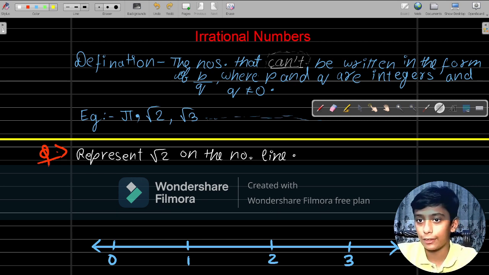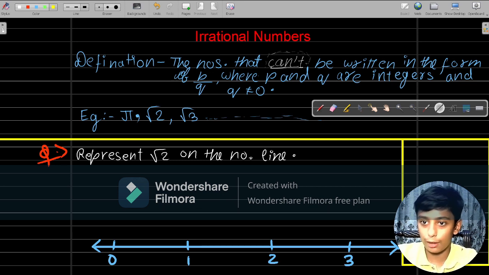I'm going to do the calculation, let's say with the red pen.